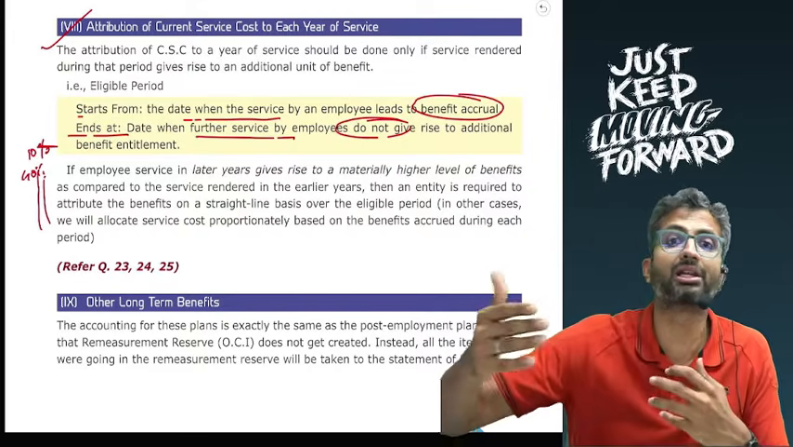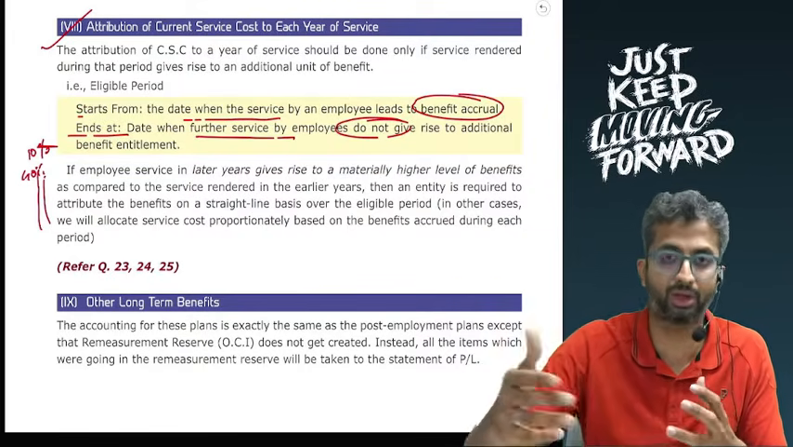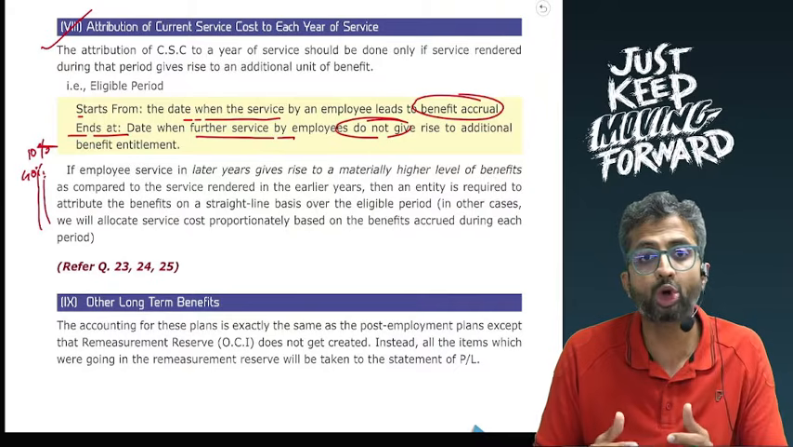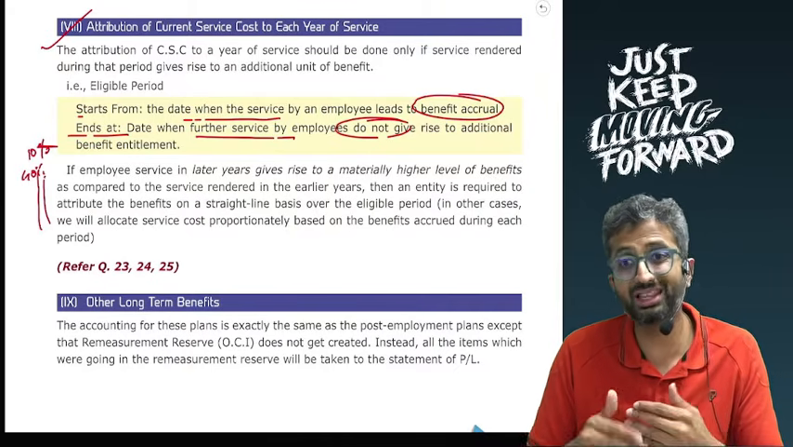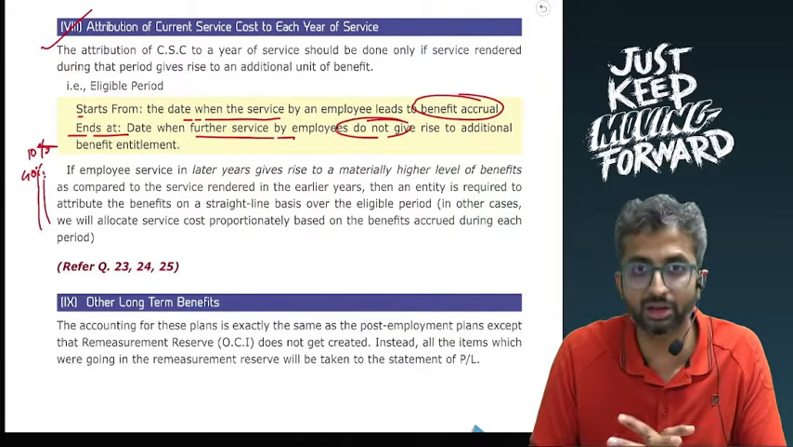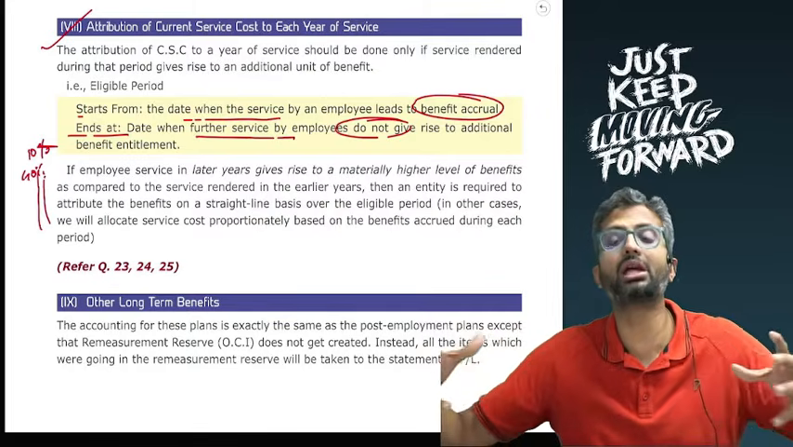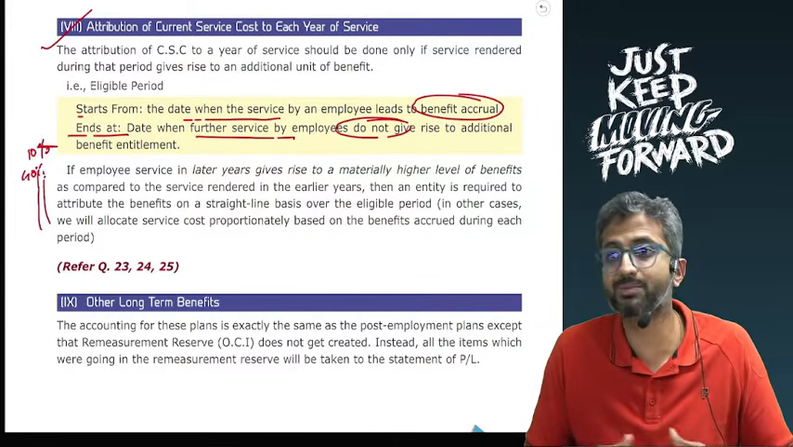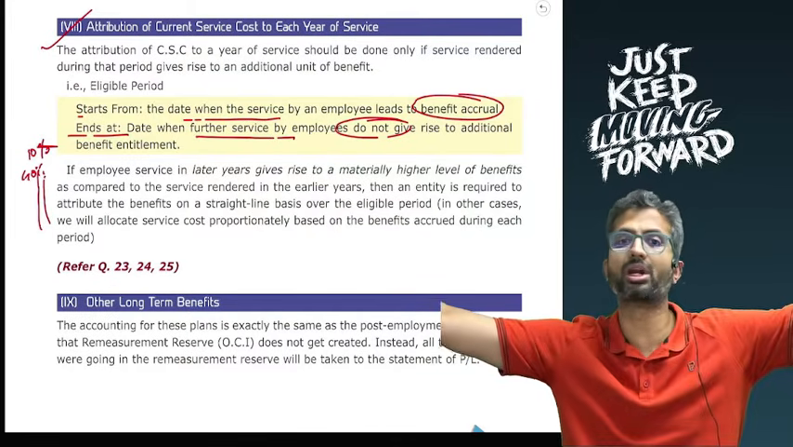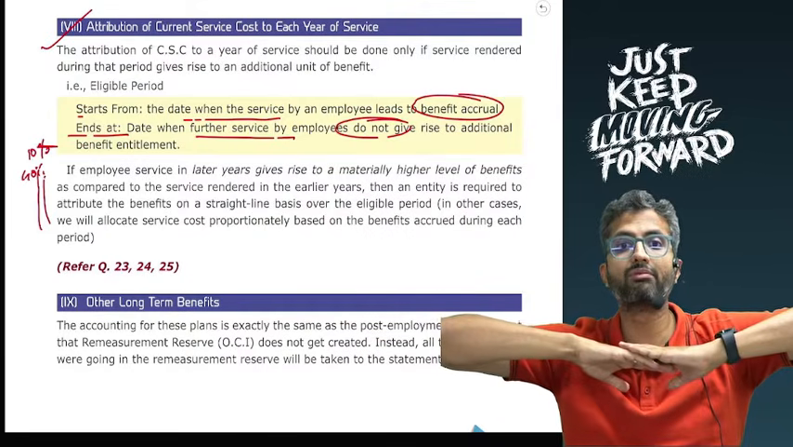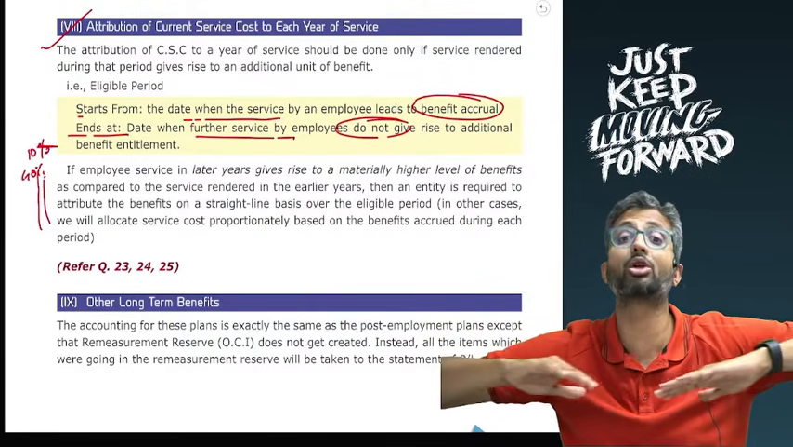If you render another 10 years, you will get another 40% medical cost reimbursement. So, we can safely say that if you are rendering service in the later years, this is giving rise to a materially higher level of benefit. If you are expected to, let us say, render service over 20-25 years, then we will spread this benefit on a straight line basis.